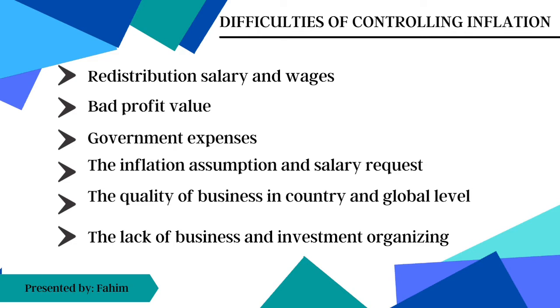The first difficulty is the redistribution of salary and wages. The danger of inflation is that it has a regressive impact on people with low income, especially families with low income rates and older people who might depend on income set at fixed rates. Incomes will decrease and fall sharply if prices increase faster than wages and salaries. Because of that, it will cause a redistribution of wages and prosperity to the people who can protect themselves from inflation by protecting their property in a profitable way.